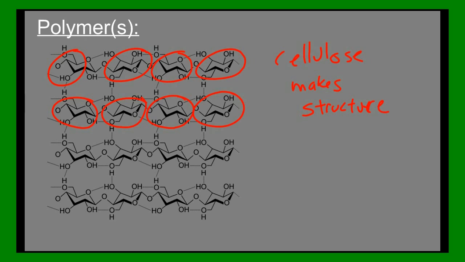Plants have things called cell walls, and in those cell walls, there's a molecule that's needed to give strength. And that molecule is cellulose. The way it's structured, the way it's all bonded together, lots of different monosaccharides put together make a polysaccharide, make up cellulose, which is a structural form of sugar in plants.